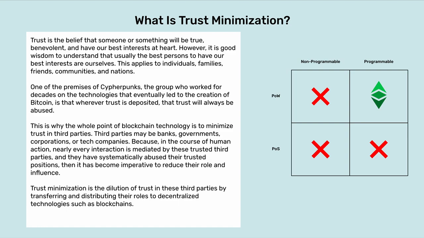Because in the course of human action, nearly every interaction is mediated by these trusted third parties, and they have systematically abused their trusted positions, it has become imperative to reduce their role and influence. Trust minimization is the dilution of trust in these third parties by transferring and distributing their roles to decentralized technologies such as blockchains.